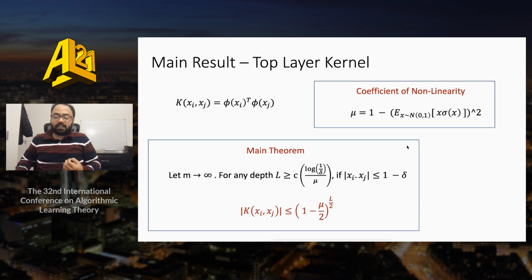Our main result in the paper shows that as width approaches infinity and the depth is larger than a function of the initial separation and mu, then the inner products of the representation decay exponentially. The exponent of the decay depends on the depth, and the rate of decay is determined by how far the function is from linearity, given by the coefficient mu. This result can be easily extended to show a condition number bound on the kernel matrix approaching 1 at a similar exponential rate as the main theorem.